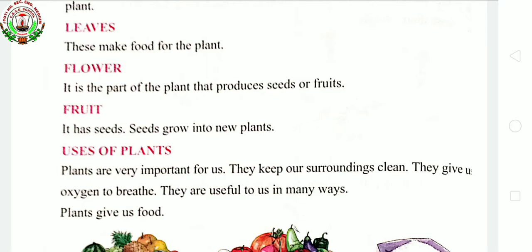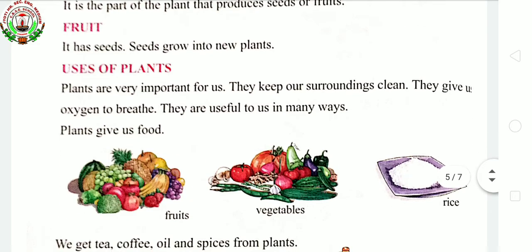First and foremost, the thing that comes to our mind is food. Yes or no? Yes. We get food from plants. In the picture itself, it is mentioned: see, fruits are there, vegetables are there, rice is there. So, from where do we get all such food? Yes, from the plants itself. Is it so? Yes, we get numerous varieties of food from plants.